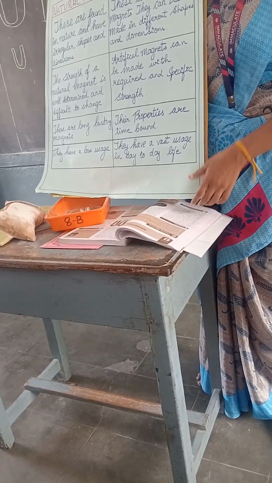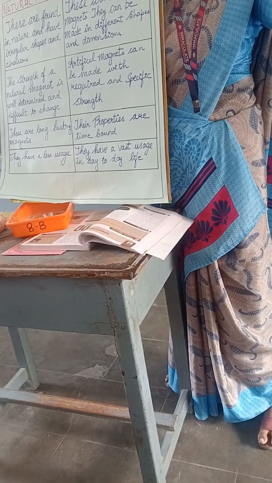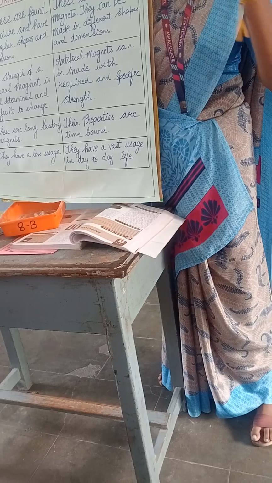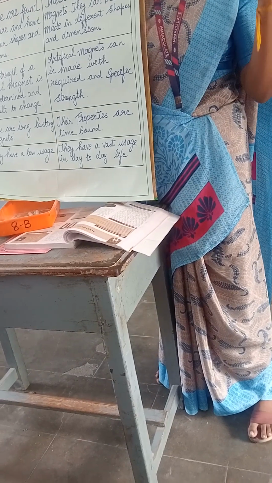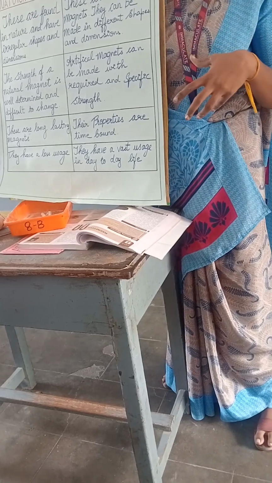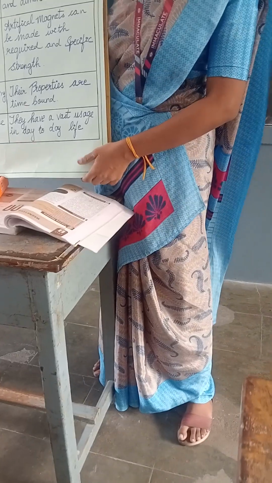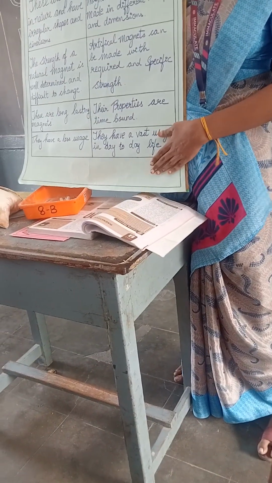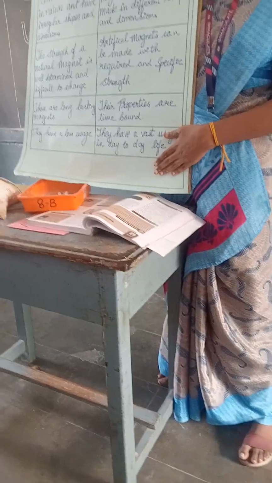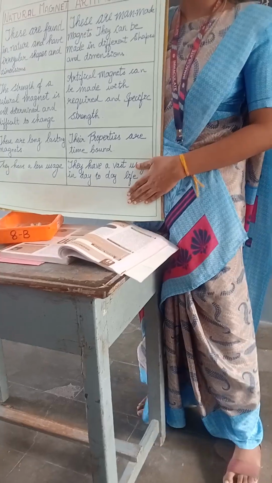They have less usage because it is raw, from nature, and we can't use the powder as it is for the magnet, right? From the sand we are taking a powder form, so we can't use that powder form as it is. Okay, this one has a vast usage in day-to-day life. Yes, they have a vast usage in day-to-day life. This we are making, we humans, so we can make it according to us for the usage of many appliances.